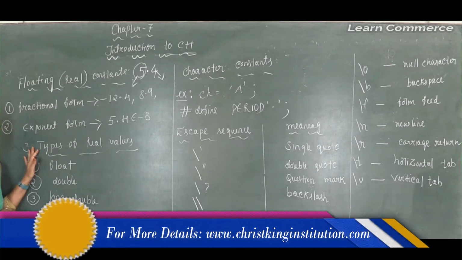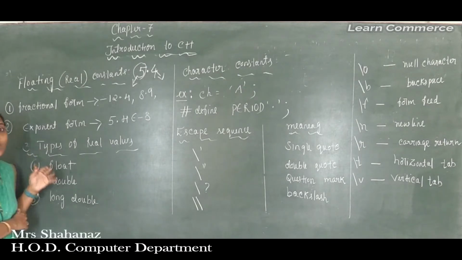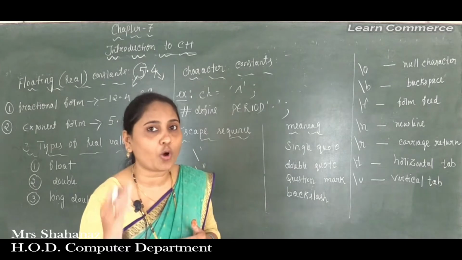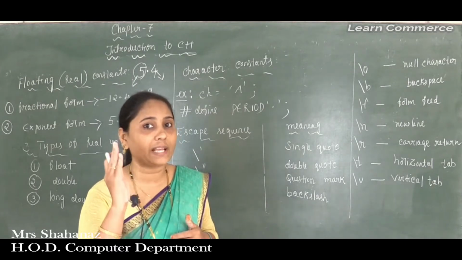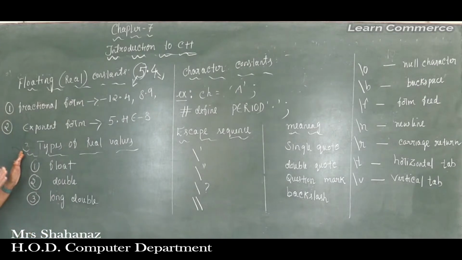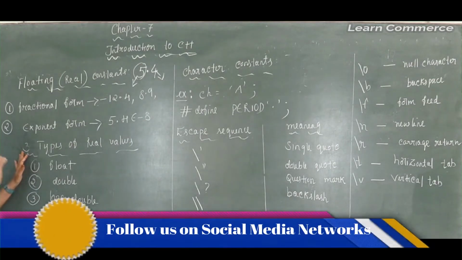The exponent form is denoted by capital E or small e. So how do we identify an exponent form number? In the number we will find a capital E or a small e.